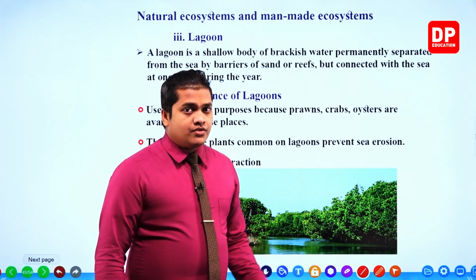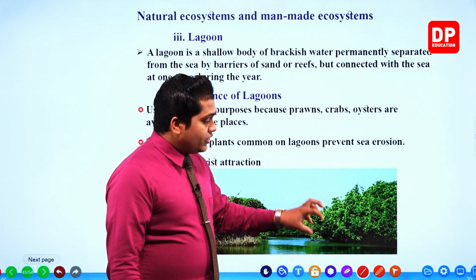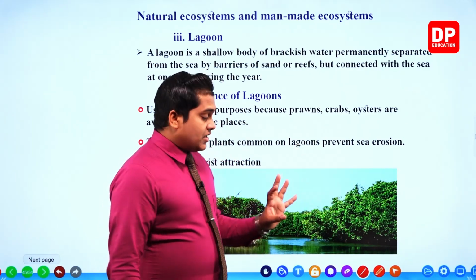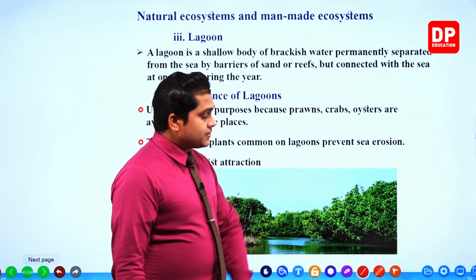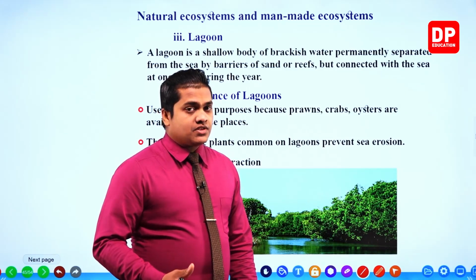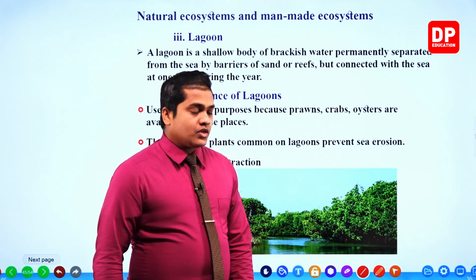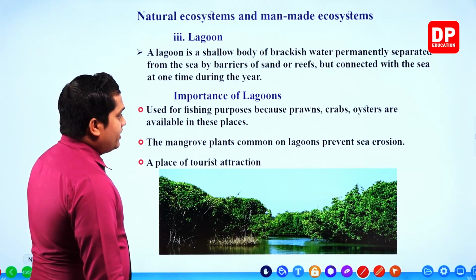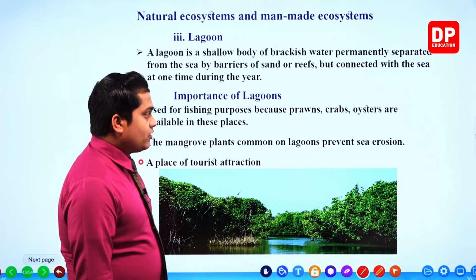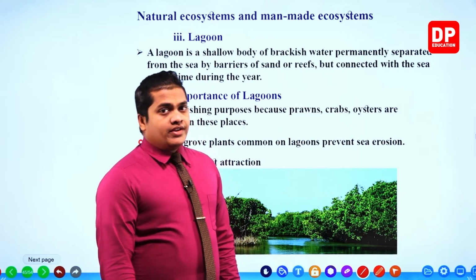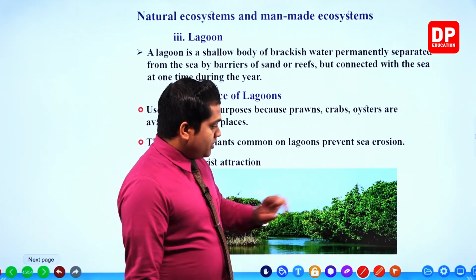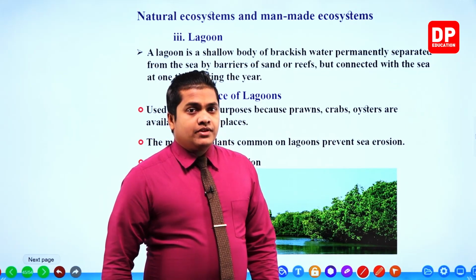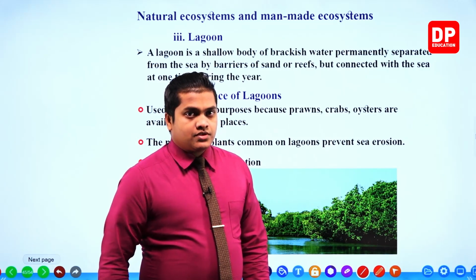They would love to cling on to these roots and other plant stuff which can be observed near the areas of the lagoons. Okay, that's why these prawns and crabs are available in these environments. Right, then the next one, the mangrove plants common on lagoons prevent sea erosion. So to avoid the sea erosion, the mangrove plants are very helpful, right? So mangrove environment can be observed within the lagoons, right?